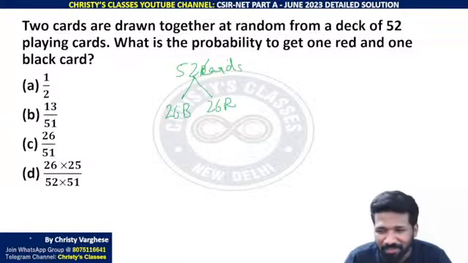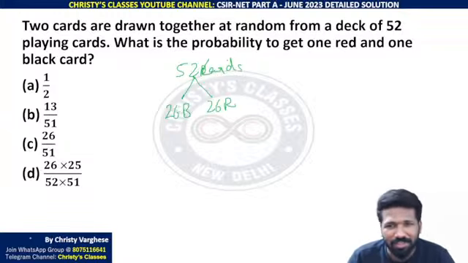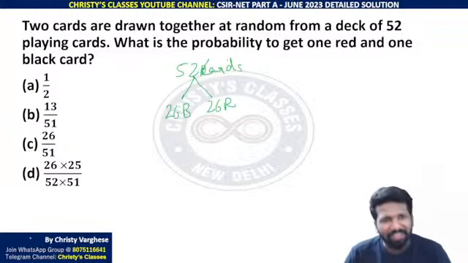Maybe most of you are familiar with all that, but if you are not, at least you should know आधा black है, आधा red है. CSIR have asked such a question. That is why I am explaining.